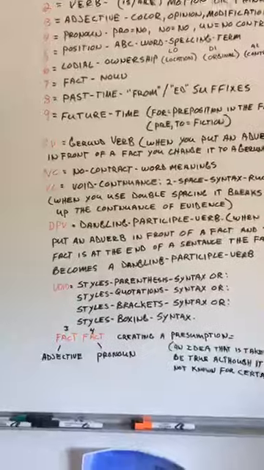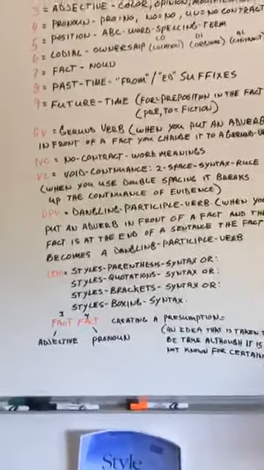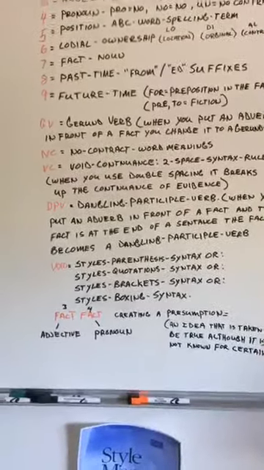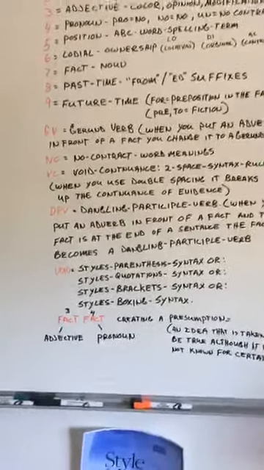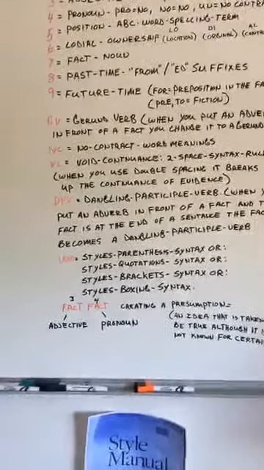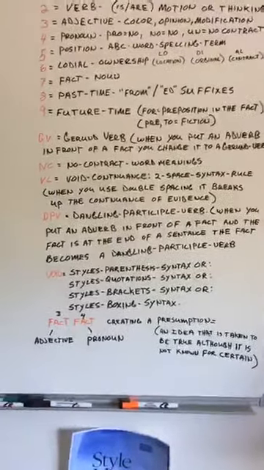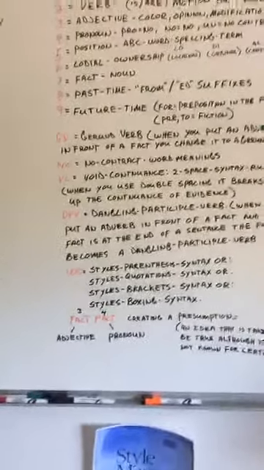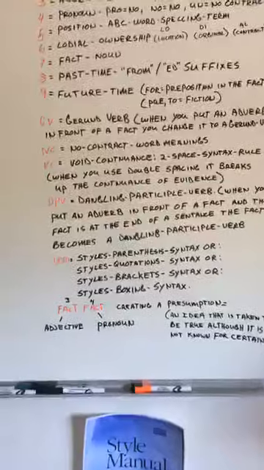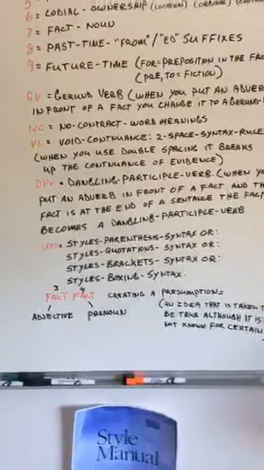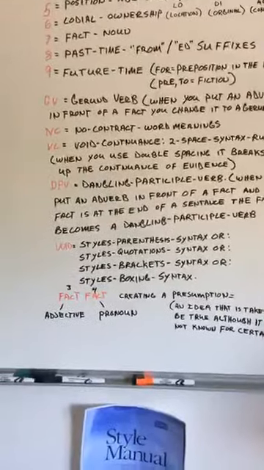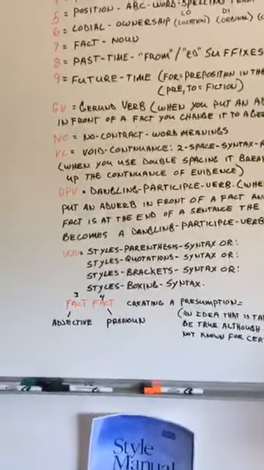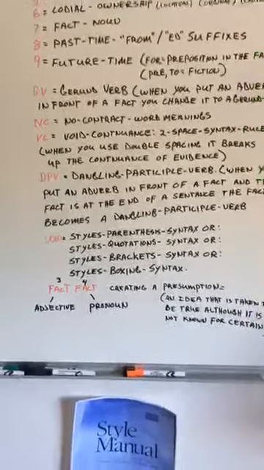DPV is a dangling participle verb. When you put an adverb in front of a fact and the fact is at the end of the sentence, the fact becomes a dangling participle verb, which is the most you could bastardize a fact. Things that are void: styles parentheses syntax, or styles quotations syntax, or styles brackets syntax, or styles boxing syntax.